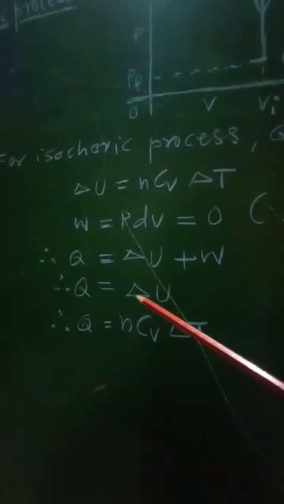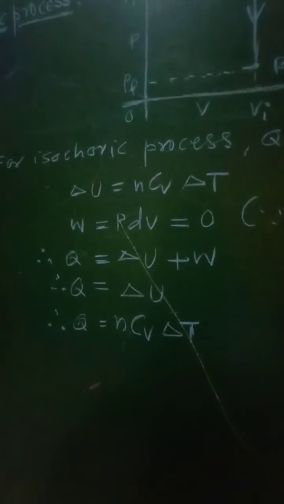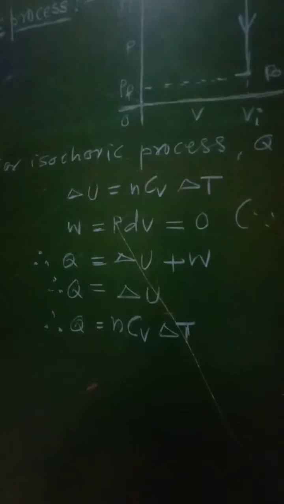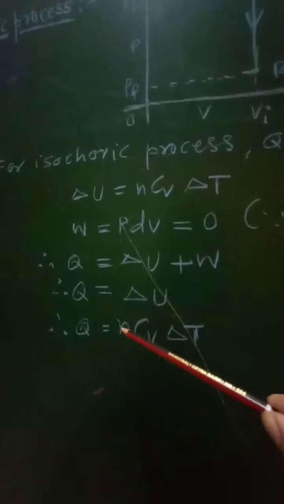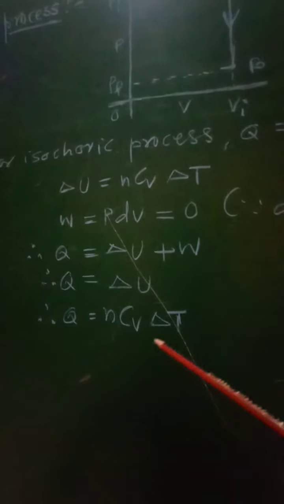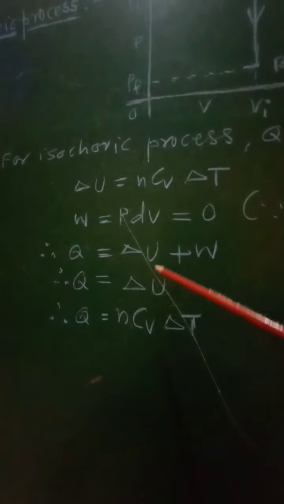That is, heat supplied to that system will be completely used to increase its internal energy, and it will not be used to perform the work, and therefore finally the heat added Q will be given as NCV delta T, because this delta U is equal to NCV delta T.